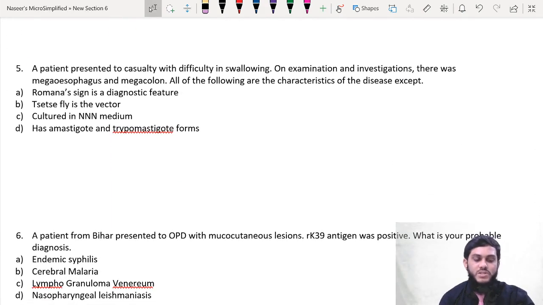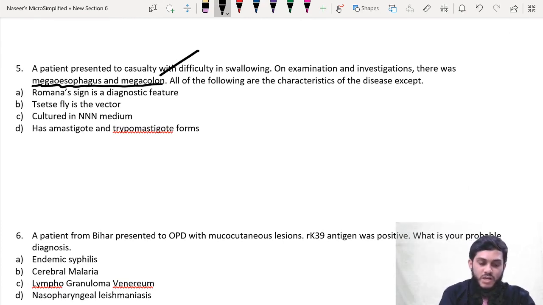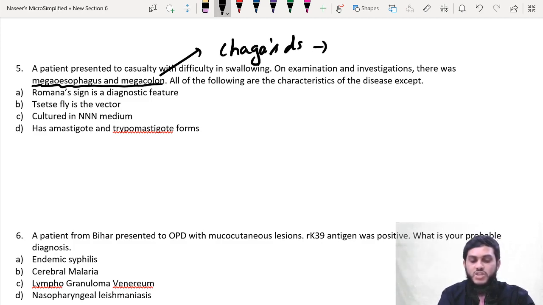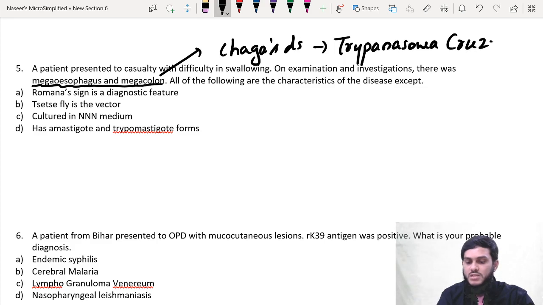The 5th question: a patient presented to casualty with difficulty in swallowing. On examination and investigation, there was megaesophagus and megacolon. Again, a clinical based question. Megaesophagus and megacolon is suggestive of Chagas disease. And Chagas disease is caused by protozoa. Which protozoa? Blood and tissue protozoa, trypanosoma. In the trypanosoma, there are 2 species, Brucei and Cruzi. Cruzi causes Chagas disease. How to remember? Very easy: C for C. Cruzi causes Chagas disease. Brucei causes sleeping sickness. Now they are talking about Chagas disease caused by trypanosoma Cruzi.